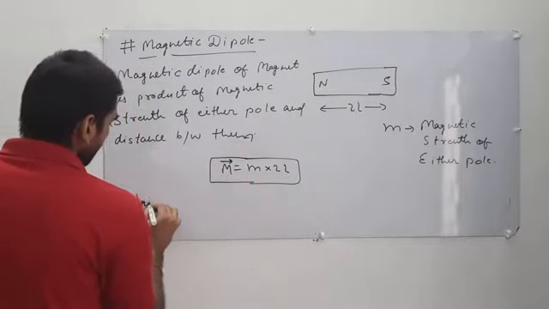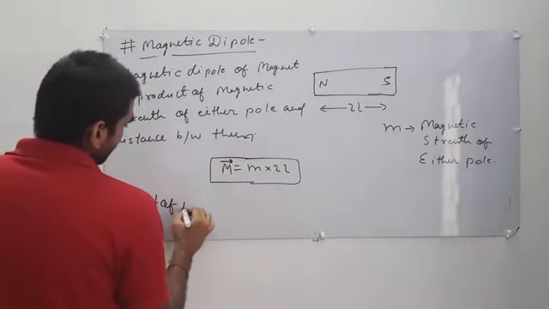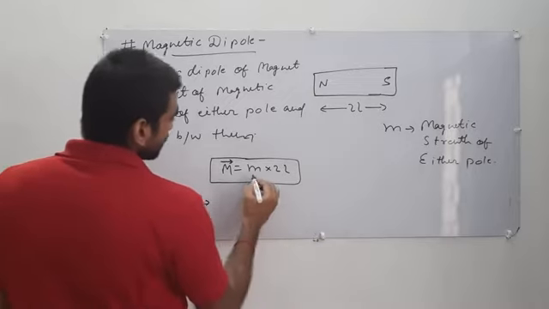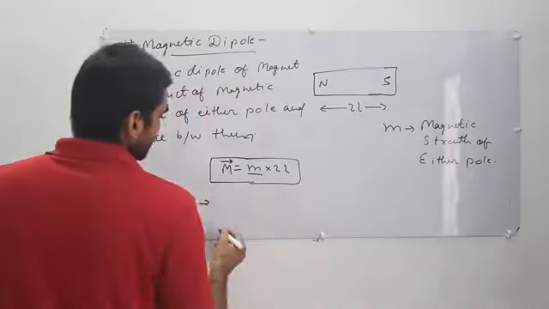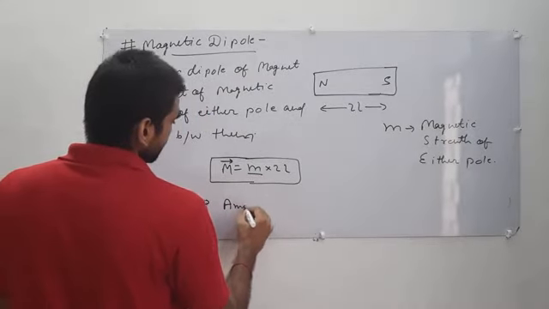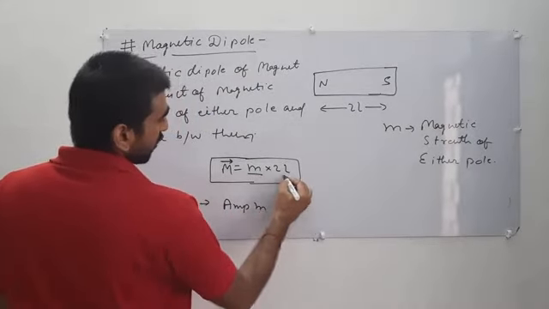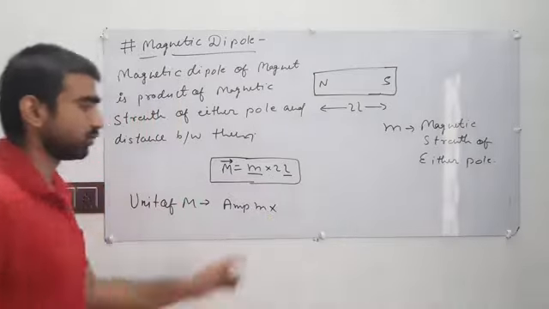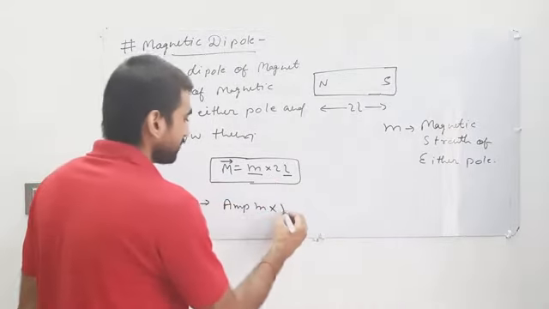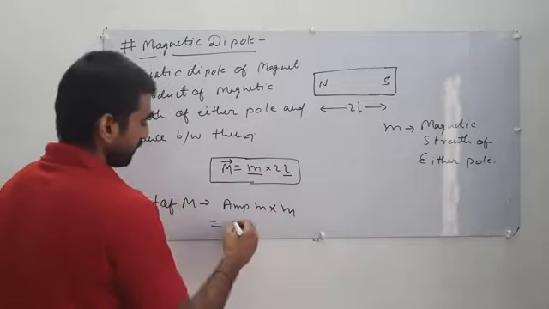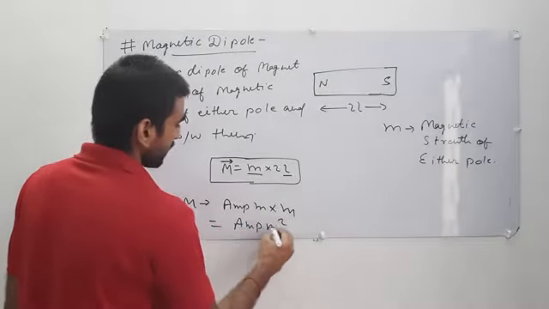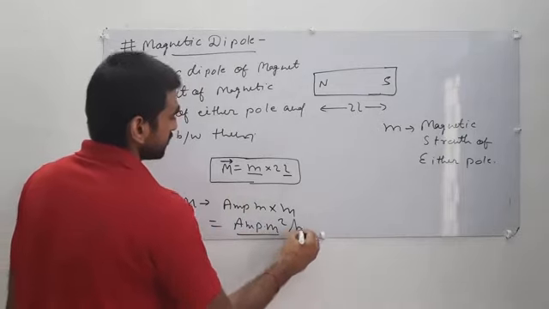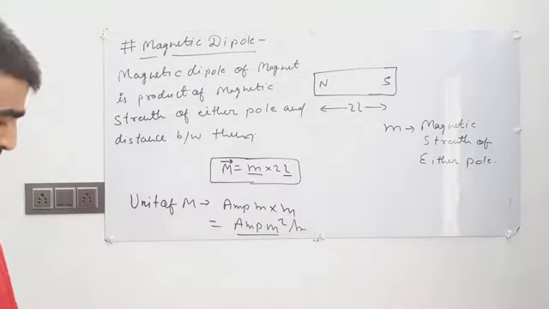Now, the unit: strength of pole is ampere meter, and the unit of length is also meter. That means the unit of M becomes ampere meter square. This is the unit of magnetic dipole moment.